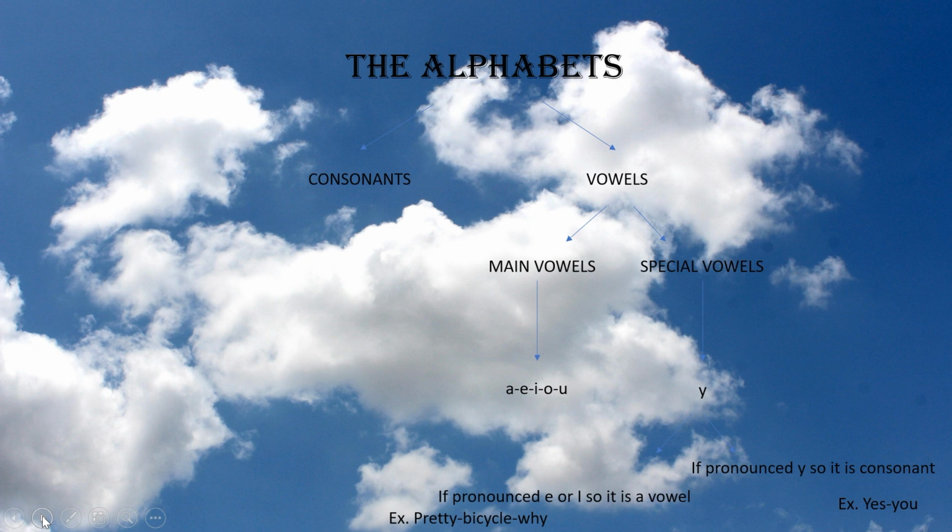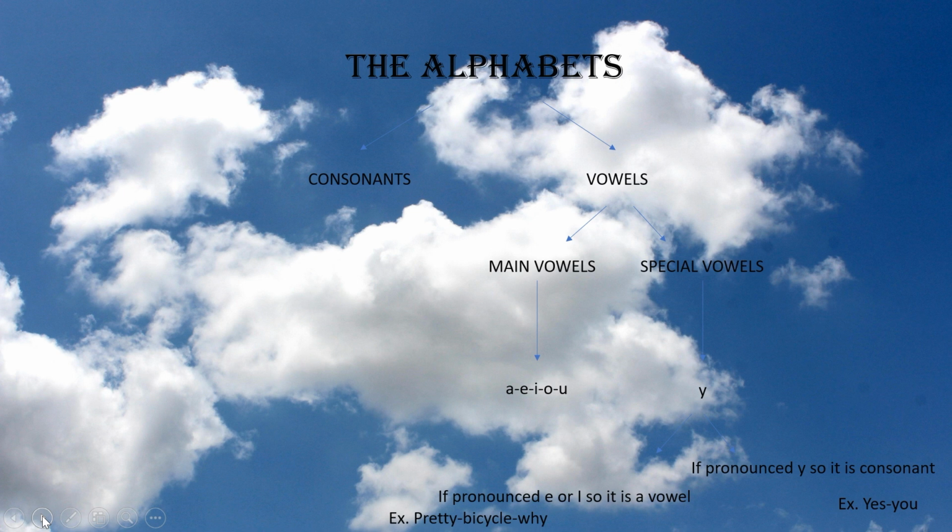Alphabets, as we all know, consist of consonants and vowels. Consonants like the letters B, C, D, S, T, V, and so on. While the vowels, they are very specific. They are A, E, I, O, U. These are the main vowels. There is a special vowel, and it is Y.